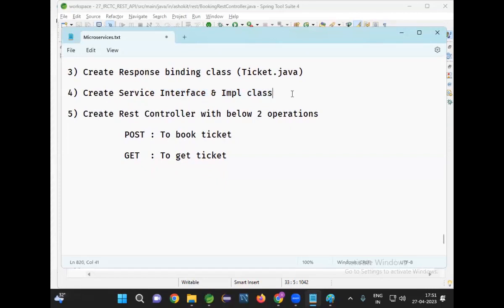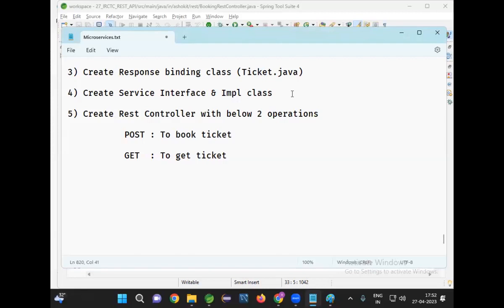What is the meaning of service? That contains a set of methods with business logic. Then once a service is done, now I created my REST controller. What is the purpose of REST controller?